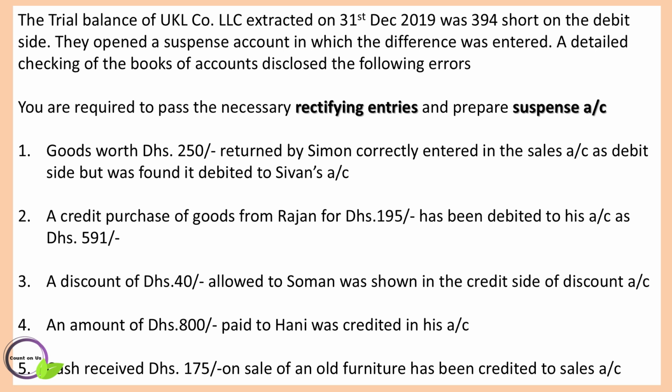The trial balance of UKL Company LLC extracted on 31st December 2019 was 394 dirhams short on the debit side. They opened a suspense account in which the difference was entered. A detailed checking of the books of accounts disclosed the following errors. So you are required to pass the necessary rectifying entries and prepare the suspense account.